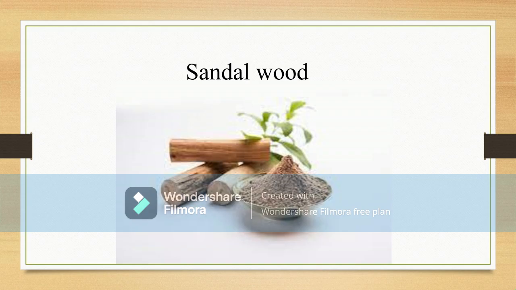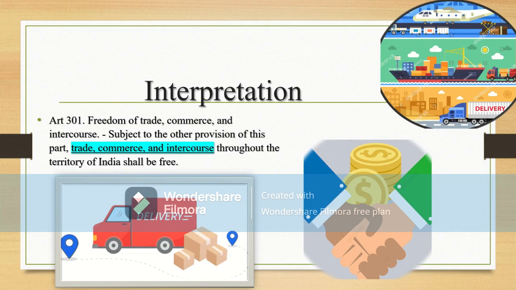Now nation A has got the sandalwood, which is the raw material of one of the products it is going to manufacture. Now it has started the manufacture, and it has started the distribution in the market, which has led to the growth in the economy of the nation. Hope you all have understood the importance of trade for the growth in the economy of any nation or state. Now let us start with Article 301.